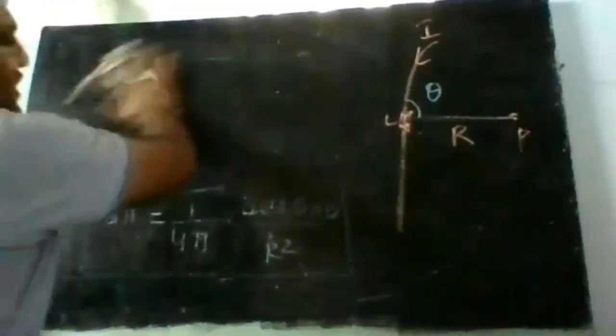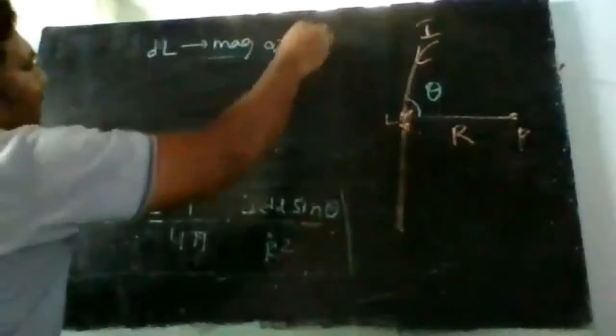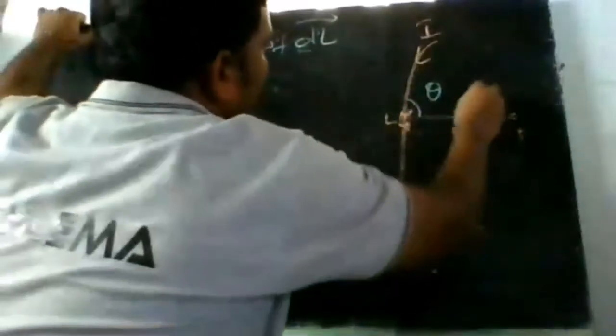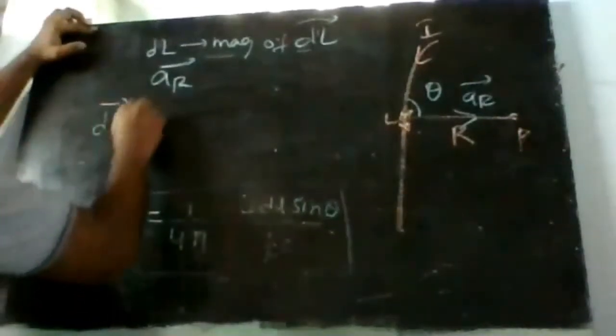Now, for example, if dl, the differential change in length or small length, is a vector, let's say dl bar is a vector and its magnitude is dl. Let us consider ar bar is the unit vector along this line joining the point.